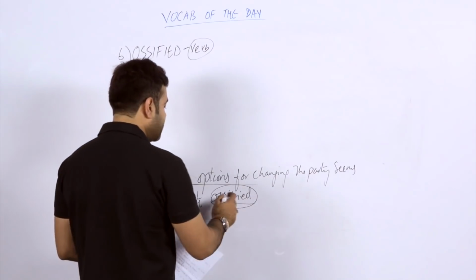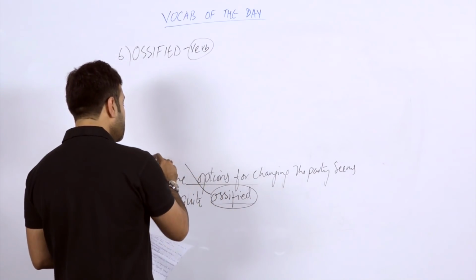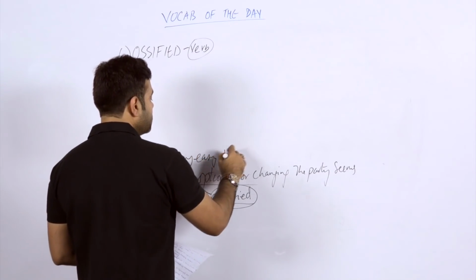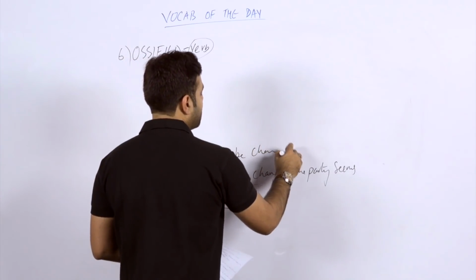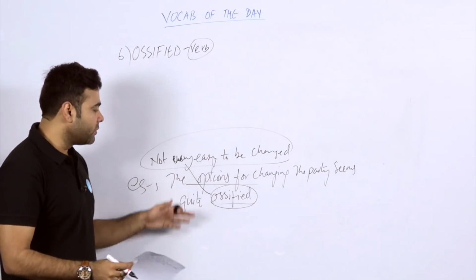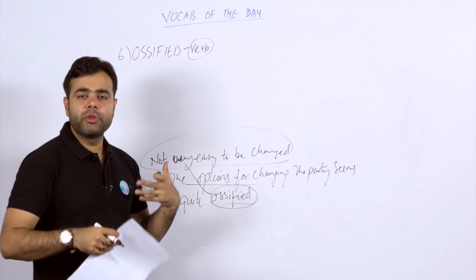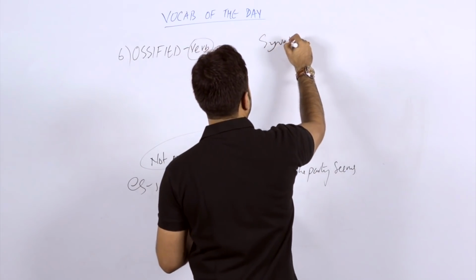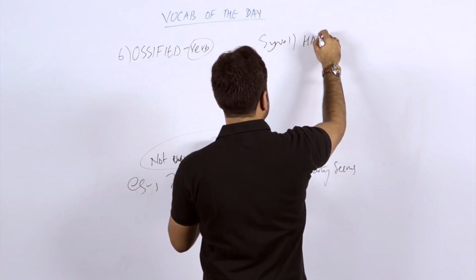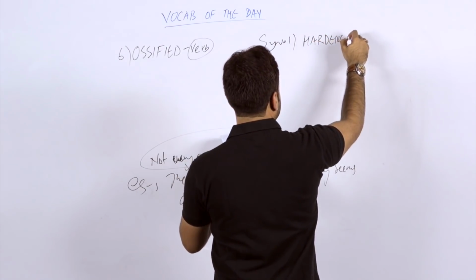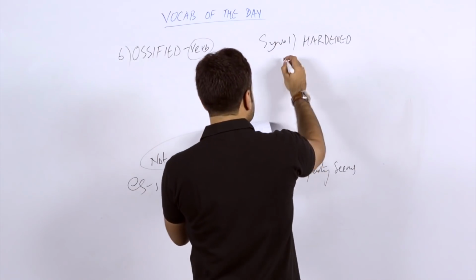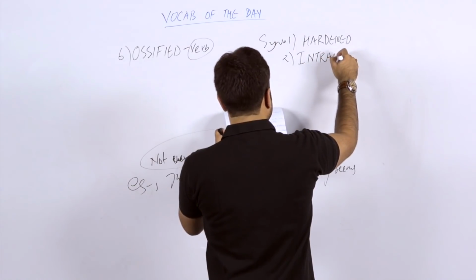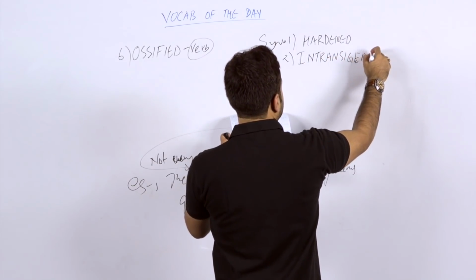So ossified is something which is not very easy to change, not very easy to be changed. Are you getting it? Exactly here you can say that ossified means something which cannot be changed easily. In the case of synonyms, you could take the word hardened, and the second word you can take, students, is intransigent.